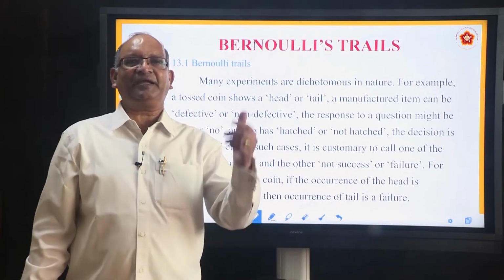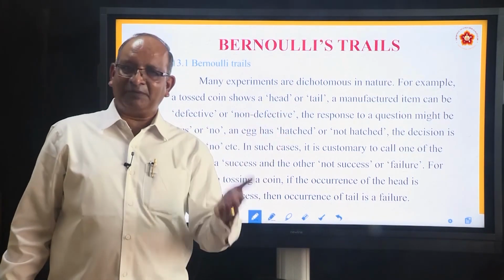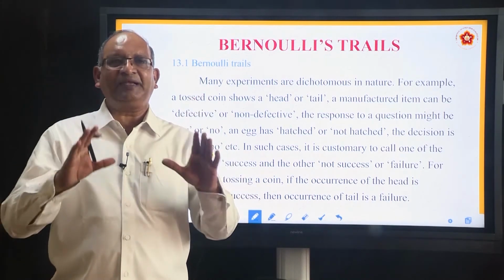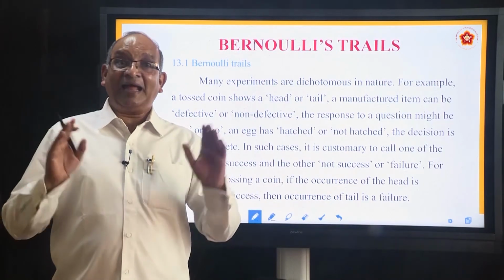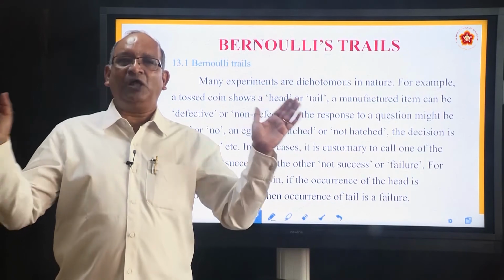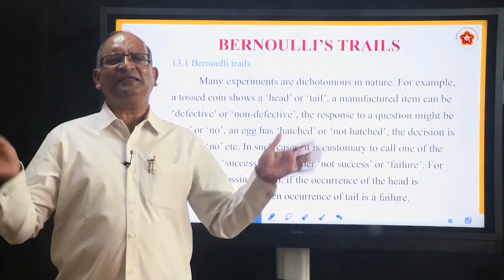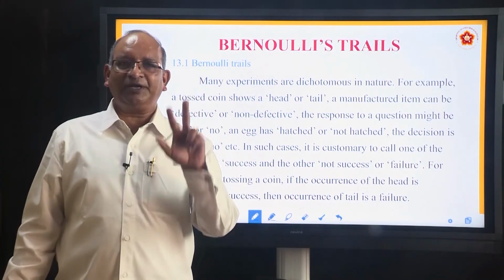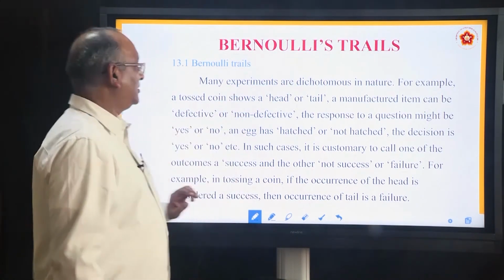For example, if you take a coin and toss, the first time the probability of getting head is 1 by 2. The 10th time if you repeat also it is 1 by 2 only. So the probability of success remains the same. Next thing is the trials should be finite. They should be independent. If it follows these conditions, we call them Bernoulli's trials. All our trials are Bernoulli's trials only. Most important thing is it should have only 2 outcomes, success and failure, yes and no.